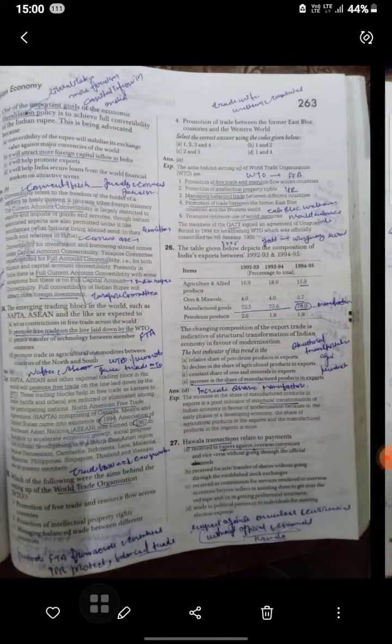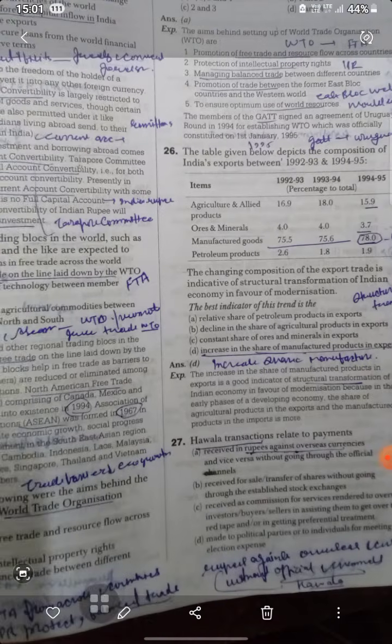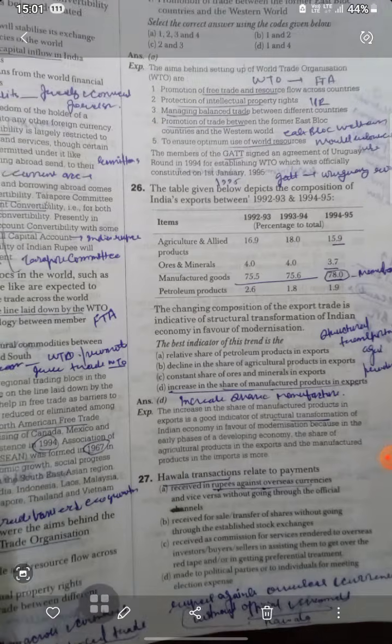Next is promotion of trade. Now the table is showing manufacturing goods. So it's asking about the best indicator of the trend, which is the increase in the share of manufacturing products. Okay, we can see here. Now next, Hawala transaction relates to payment where rupees are received against overseas currency and vice versa without going through the official channel. That is called the Hawala.